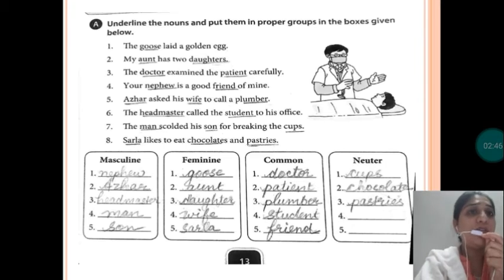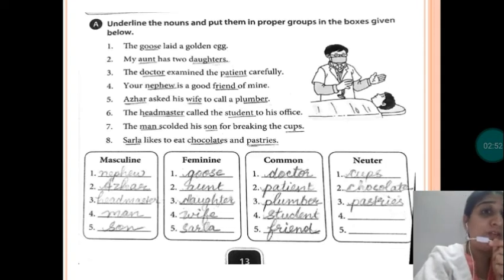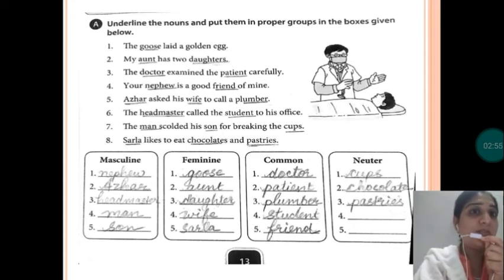Your nephew is a good friend of mine. Nephew is masculine. Niece is the feminine of nephew. I hope you're clear, students. Friend can be common. It can be a female friend as well as a male friend. Now the fifth one: Azhar asked his wife to call a plumber. Azhar is masculine, wife is feminine, and plumber is common. Now the sixth one: the headmaster called the students to his office. It clearly says his office, which means it's masculine, male. So headmaster will be masculine.